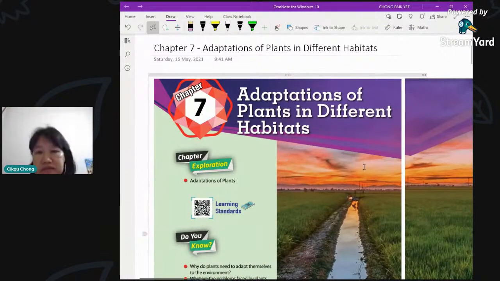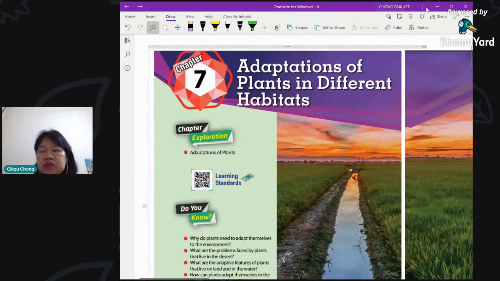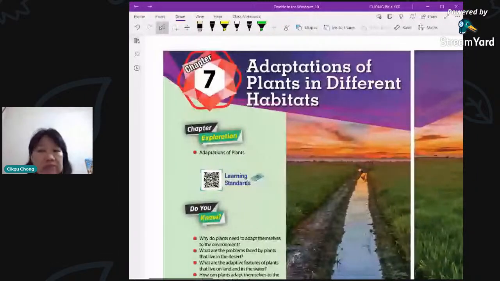So what is the meaning of adaptation? Adaptation means the changes that the plant or the organism can make to make themselves better suited to live in a different condition. We have many plants that live in many habitats. There are many different habitats all over the world. Some are dry, some are wet, some are in the water. There are so many different habitats.